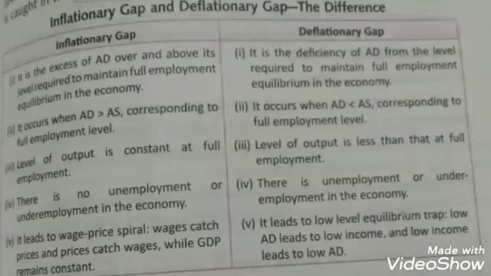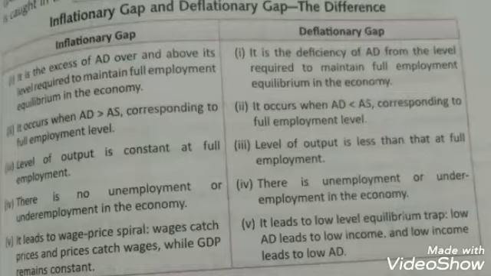Then the third is, under inflationary gap, the level of output is constant at full employment. That means it's a time when the level of output cannot be increased, because all the resources are fully used, fully employed.